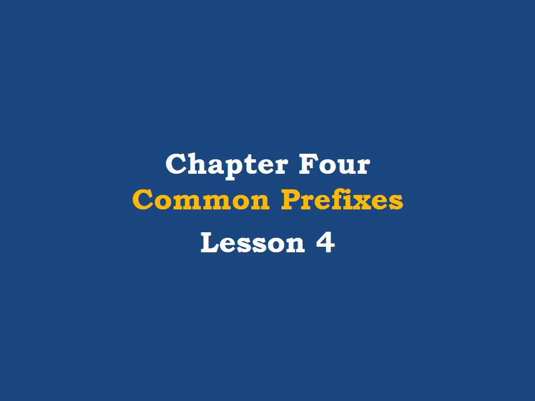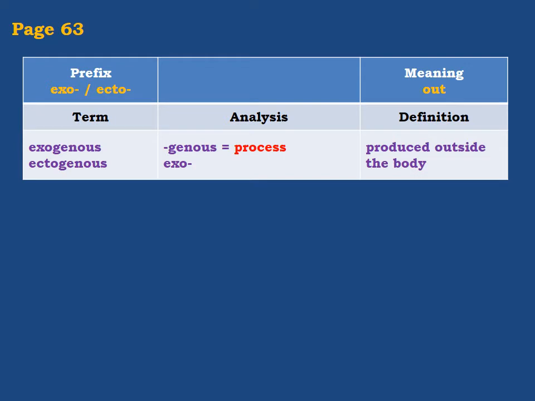Hello again. This is lesson 4 of chapter 4 on common prefixes. The first prefix here in this lesson is exo or ecto. And exo, if you remember from the last lesson, we said either ex or exo, and they have the same meaning. Here we have another prefix which is ecto, and again they have the same meaning, which is out.